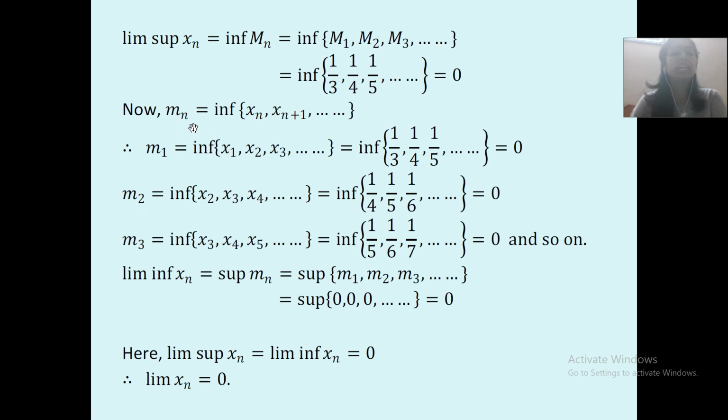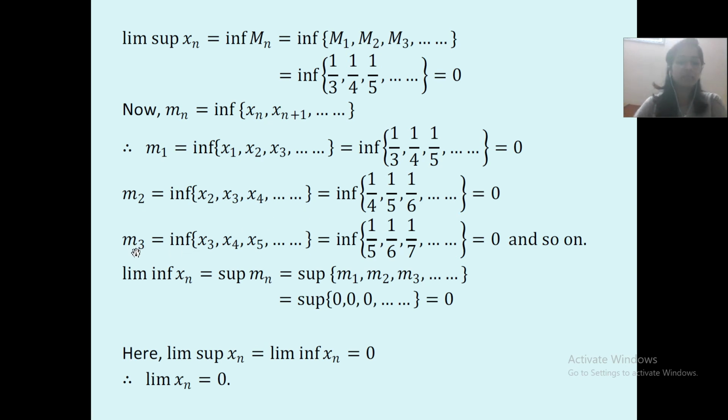So m2 is equal to infimum of x2 comma x2 plus 1, that is x3 comma x2 plus 2, that is x4. Now calculate x2, x3 and x4: x2 is 1 upon 4, x3 is 1 upon 5, x4 is 1 upon 6 and so on. Hence the infimum of these is 0.